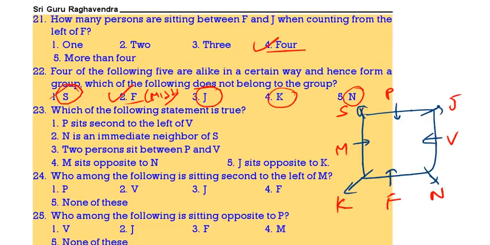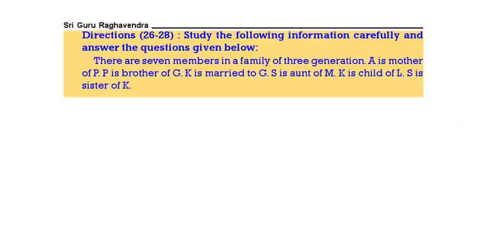Which is the true statement? P sits second to the left of V. That is not correct. N is the immediate neighbor of S. That is not correct. Two persons are there between P and V. That is not correct. M is opposite to N. That is not correct. J is opposite to K. Correct. Then who is sitting second to the left of M? That is P. Who is sitting opposite to P? That is F. Then see the next question, 26 to 28.